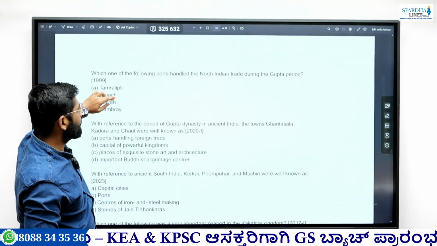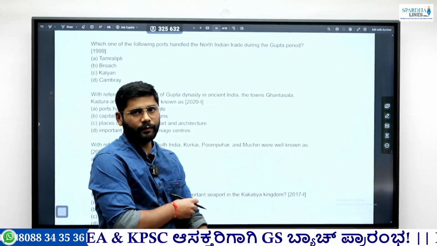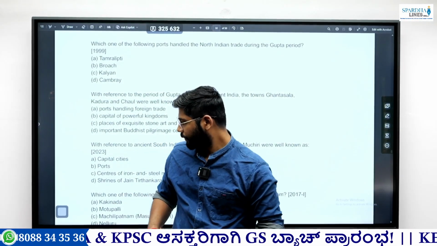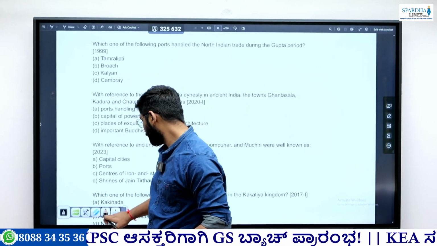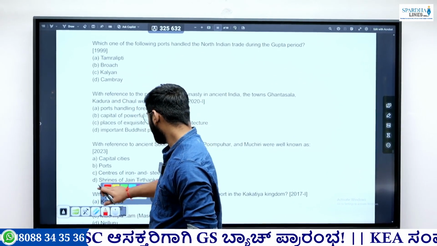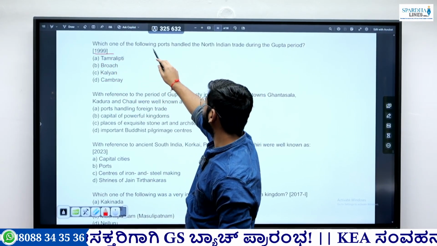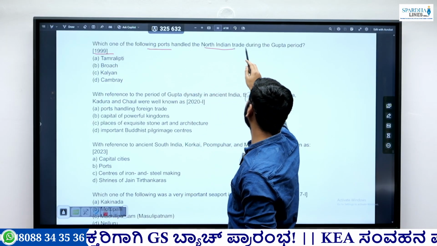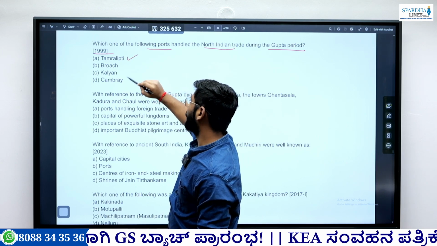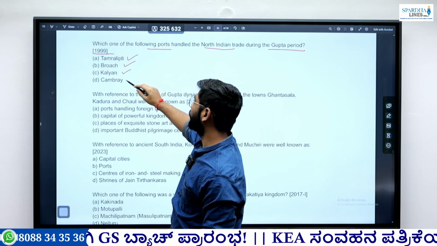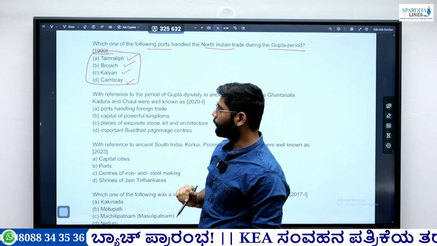Today we are starting with the next series, where we are going to cover some places, mostly the ports that UPSC is asking about, as well as the caves. So the first question was asked in 1999. It says: which of the following ports handled the North Indian trade during the Gupta period? They have given 4 ports: Tamralipti, Bharuch, Kalyan and Cambay. Out of these 4, which were the Gupta ports is what they asked.